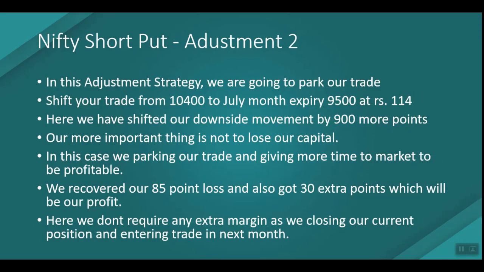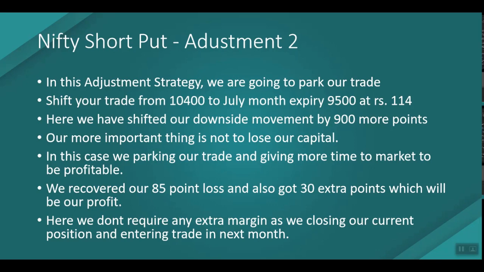Okay, so here we can look at the adjustment 2. In this adjustment strategy, we are going to park our trade. Parking the trade is like shifting your trade from 10,400 to the monthly contract of July at the strike of 9,500. If you look at the 9,500 July month contract, it is trading at the price of 114. So in this case we have shifted our downside movement by 900 more points.